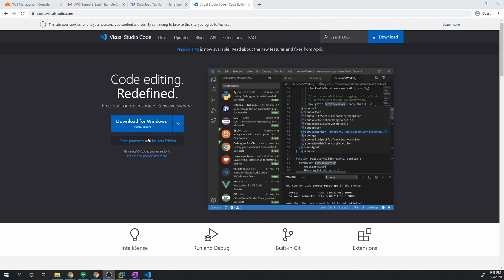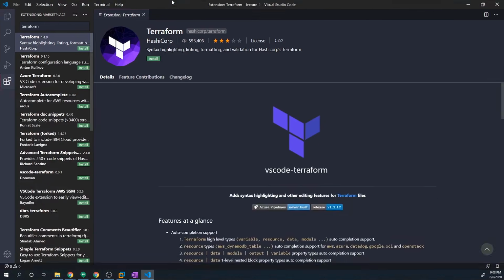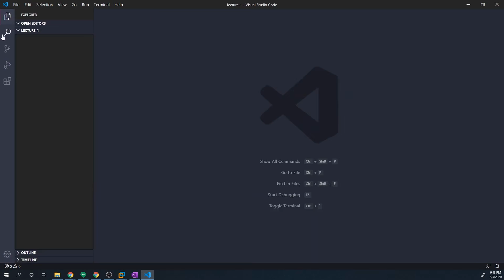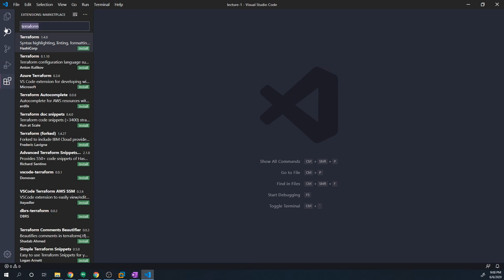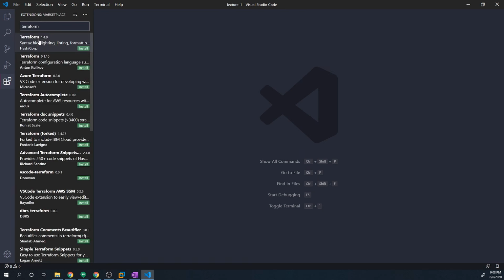But anyways, once you've got VS Code installed, I do recommend that you install an extension. If you aren't familiar with them, extensions within VS Code just give you some extra functionality. To see your extensions, once you open up VS Code, you want to navigate to this button right here. This is going to manage all of your extensions, and just search for Terraform.